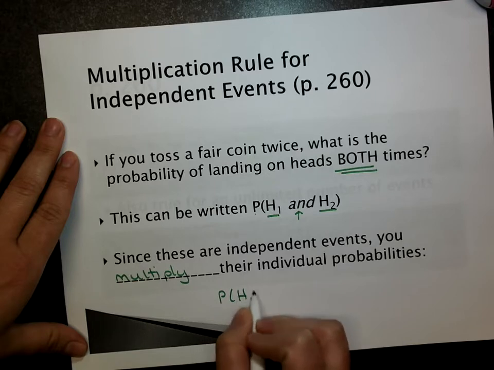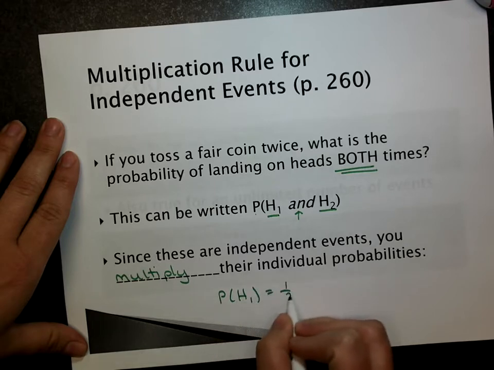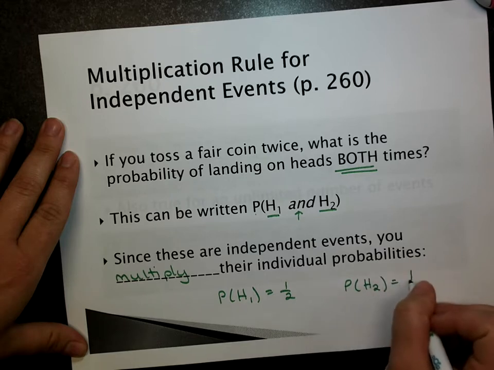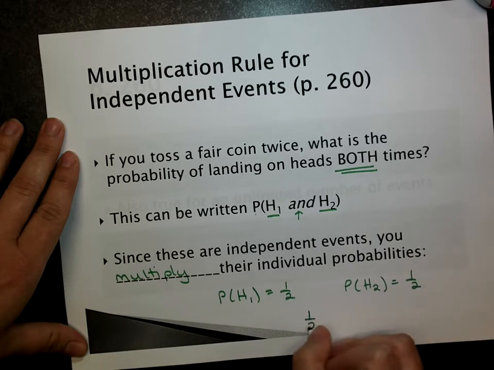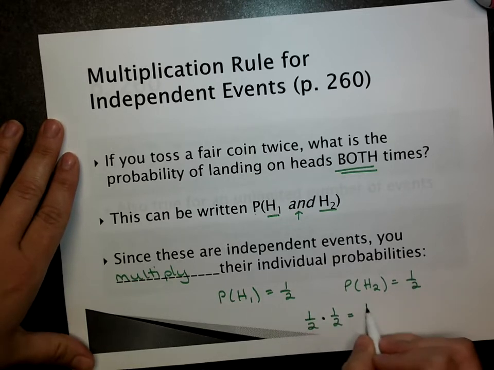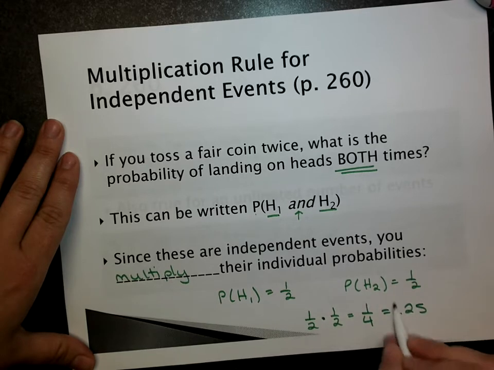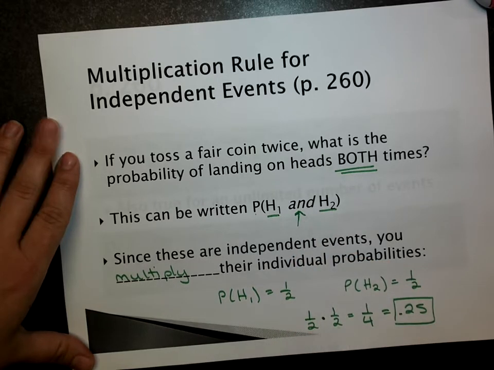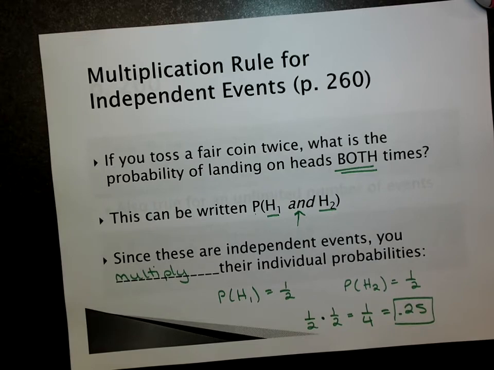So the probability of getting heads the first time is 1 out of 2. The probability of getting heads the second time is 1 out of 2. 1 out of 2 times 1 out of 2, for multiplying fractions, we multiply tops and bottoms, is 1 out of 4, or 0.25. So the probability of getting heads both times, you multiply those probabilities together and get 0.25.